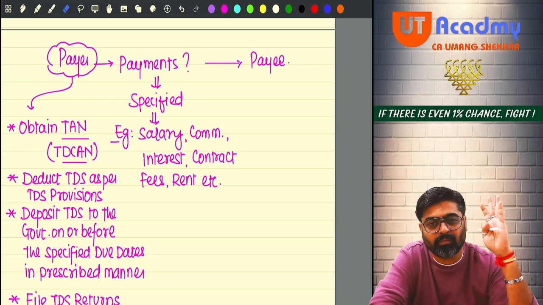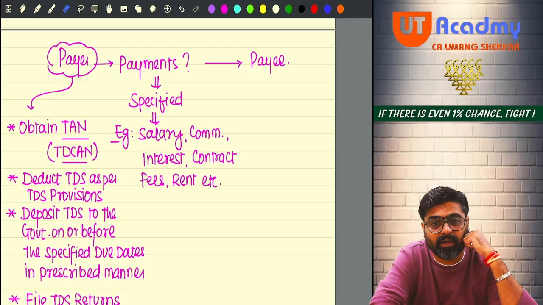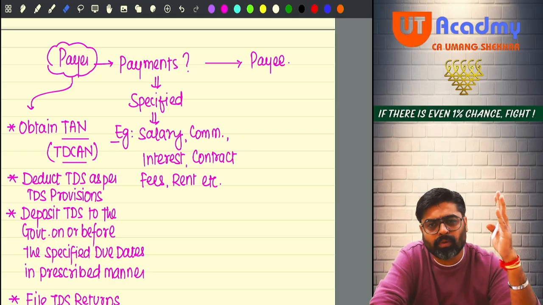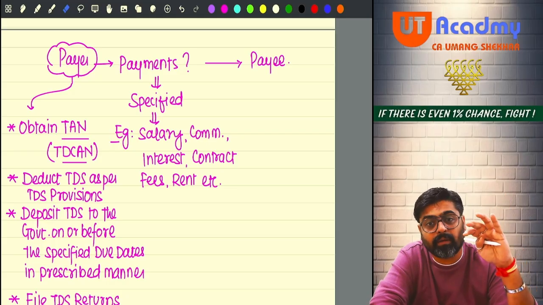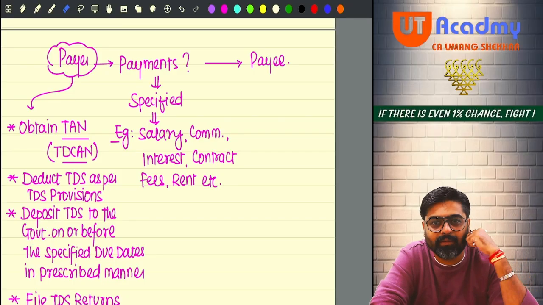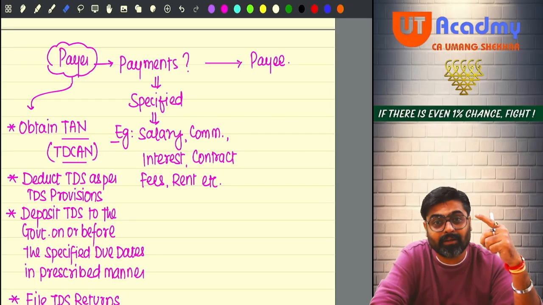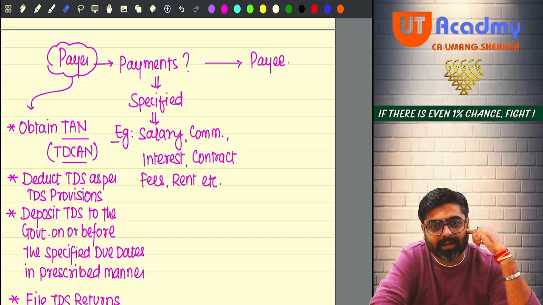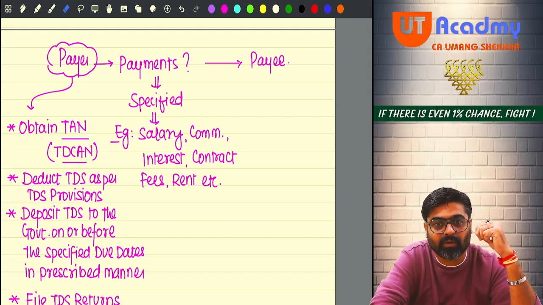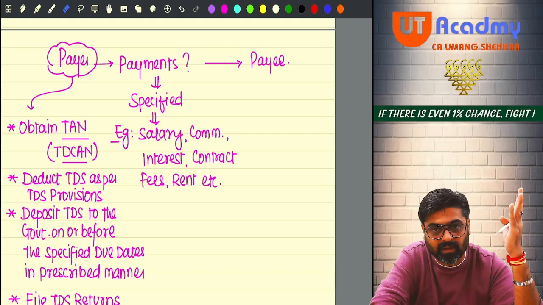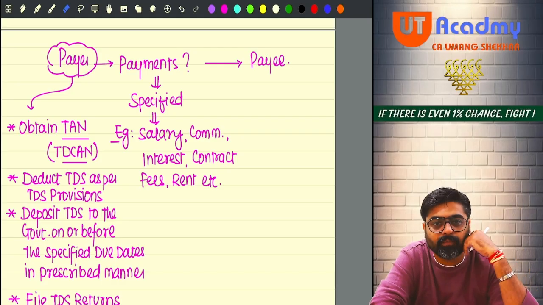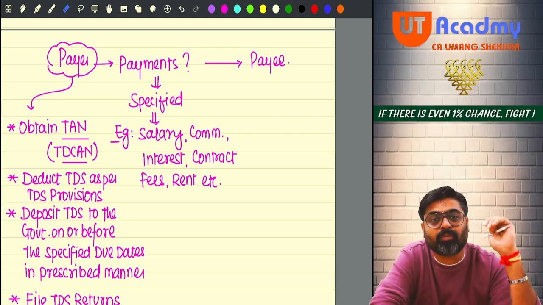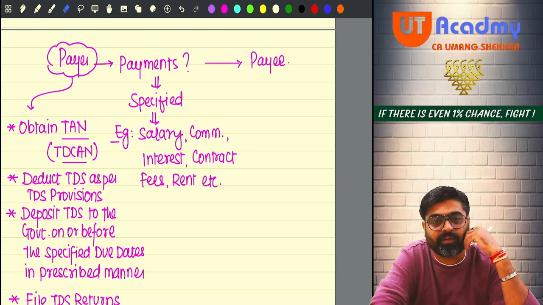See, ITR forms, ITR we file once in a year, yes or no? What are the formats, when it is to be filed? Those provisions are not that much relevant. But who is required to compulsorily file return? Whether the return can be filed belatedly, whether a revised return is there or not, all those things which are there in the return provisions, those are important for you. But the procedural aspect regarding your income tax return filing is not that much relevant.